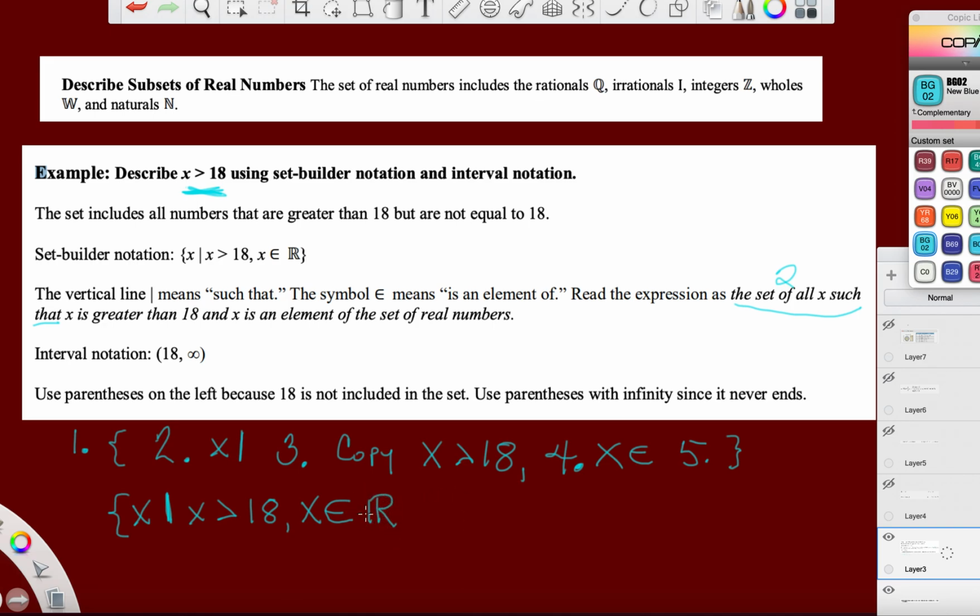Cool? You don't have to do the double shadow there for R. Sometimes I do that. And then, of course, step 5, close it up and you're done. So that's just going through the example. I'm going to do a couple more. I'm going to do them a little bit faster when I get to them.